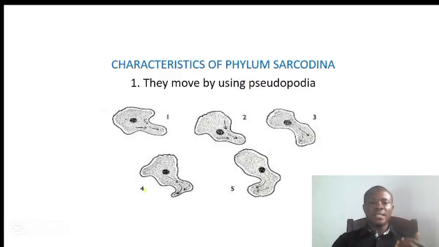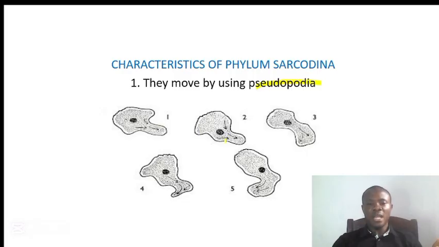Now let's talk about the characteristics of phylum Sarcodina. Number one, they move by using pseudopodia. Pseudo means false. The podia is talking about leg. So in this case, they have false legs. How do they move? When they want to move, they can form the pseudopodium in the direction in which they want to move.